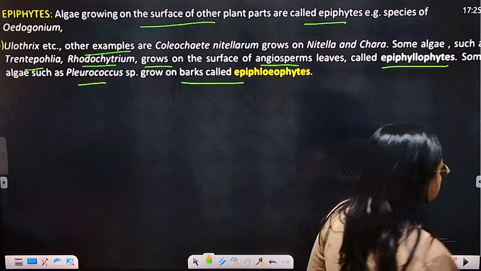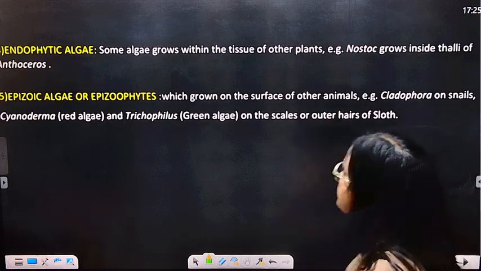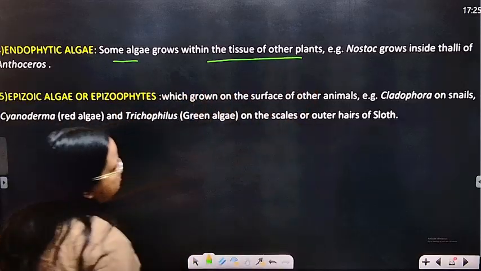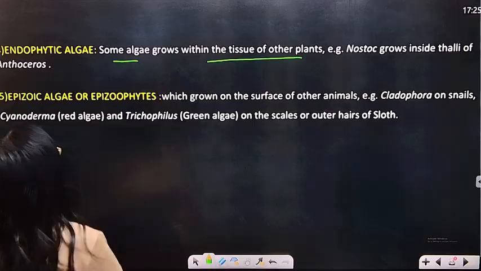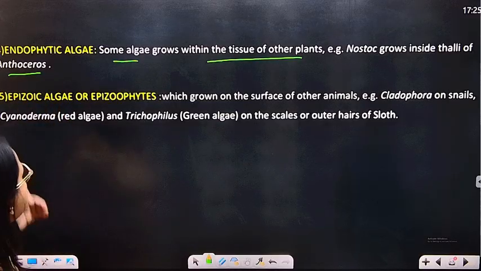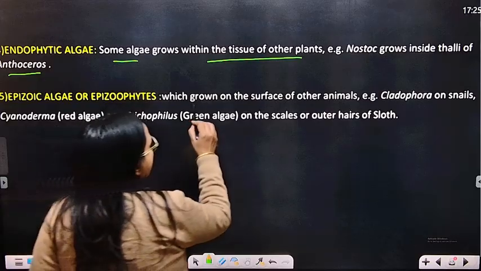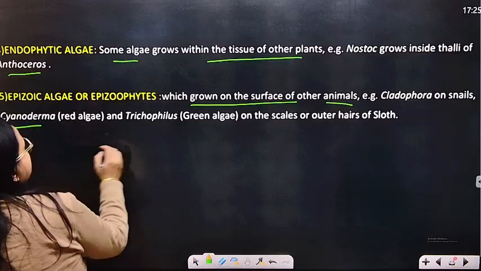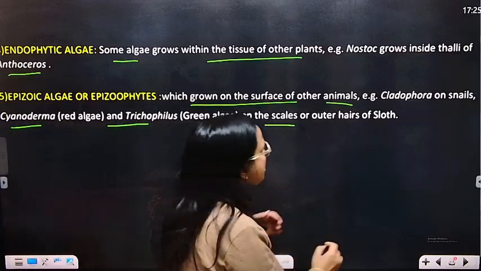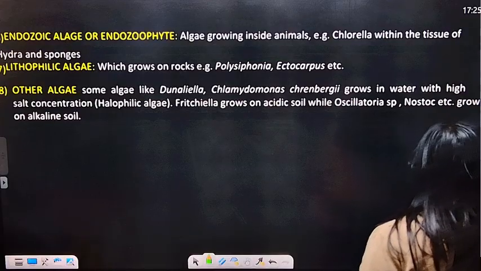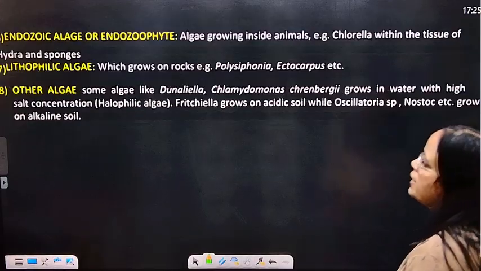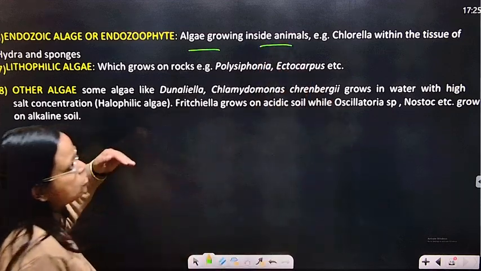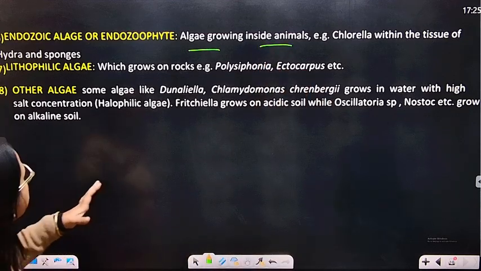Okay, now the next is endophytic algae. Some algae grow within the tissue of other plants. So Nostoc grows inside the thalli of Anthoceros. Epizoic algae or epizoophytes grow on the surface of other animals. So Cladophora on snail, Cyanoderma and Trichophilus on the scales or outer hairs of sloth. Okay, clear? Now the next is endozoic algae. So algae growing inside animals. So Chlorella within the tissue of Hydra and sponge.